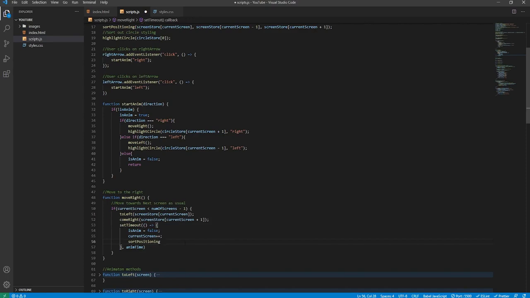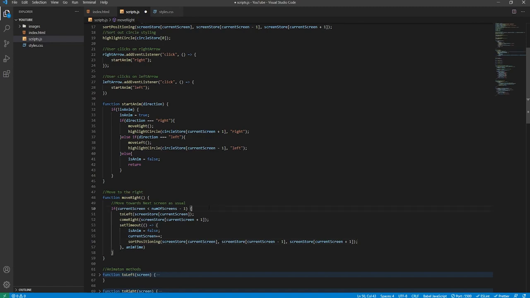This will render the necessary adjacent screens, and it will render them in the correct position. So the main screen will be screenStore current screen, the one on the left will be screenStore current screen minus 1, and the right screen will be screenStore current screen plus 1, like so.